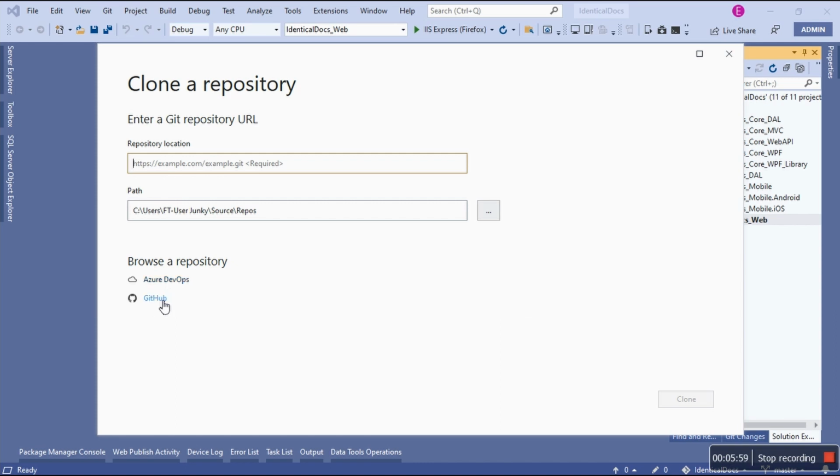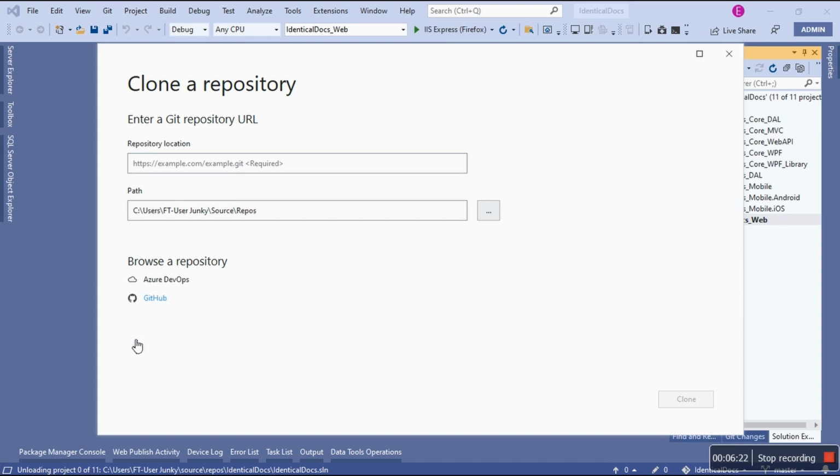Funny enough, I never browsed this. Let's see if we can browse, shall we? Because I never thought these things are clickable. I've always typed in the URL, as you saw in my previous videos, and then changed the path. But let's see if this is smart enough to know that I'm already authenticated in GitHub. By the way, I'm still learning also.